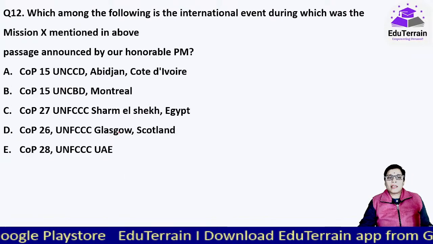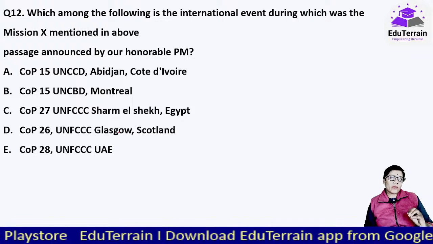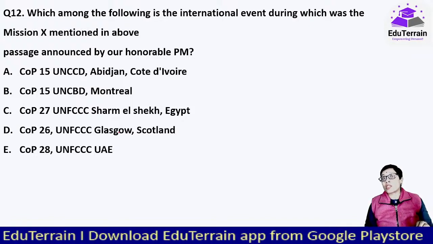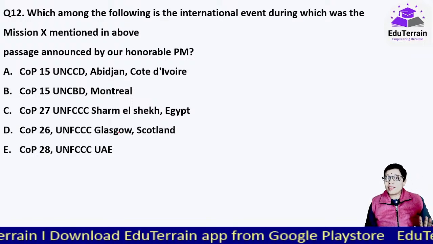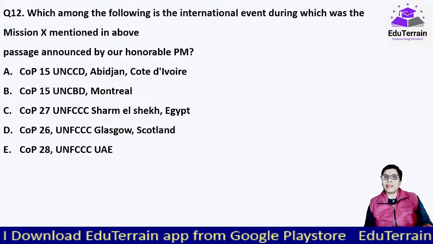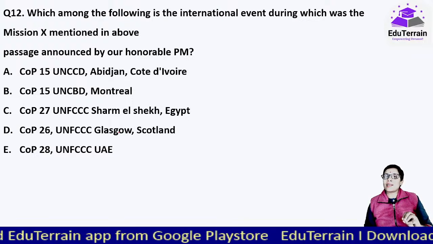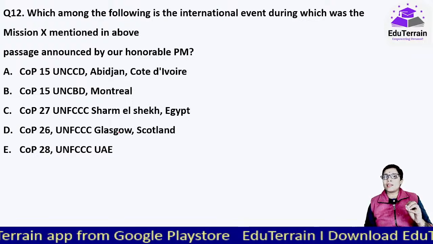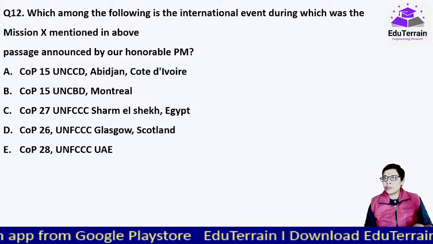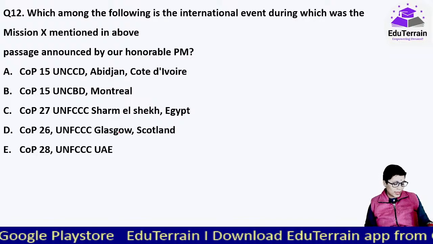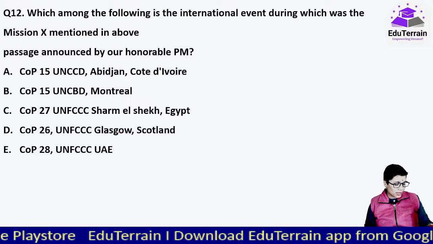Now, which among the following is the international event during which this mission was announced? Launched, they have already given. Why would they ask that again? See, they give the passage in such a way that they won't ask anything whose answer you can find in the passage. Very rarely you will have that. Otherwise, they'll ask questions based on the passage only. Yes, where did this happen? When was this announced?